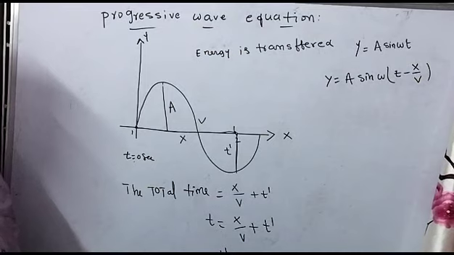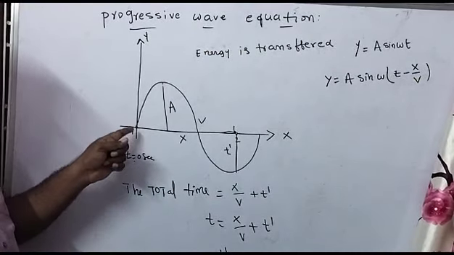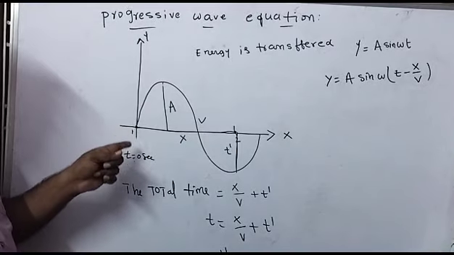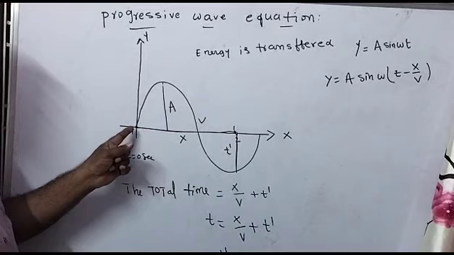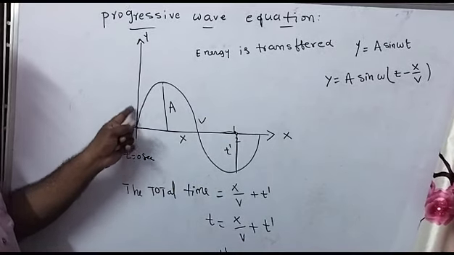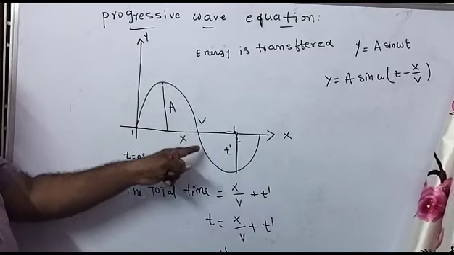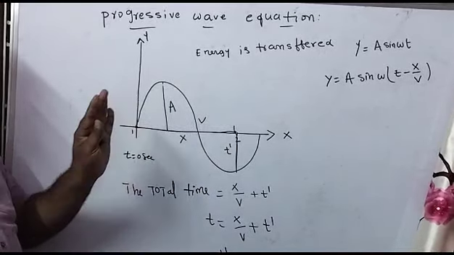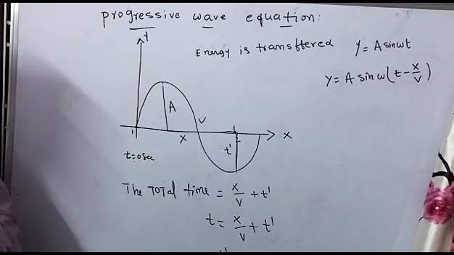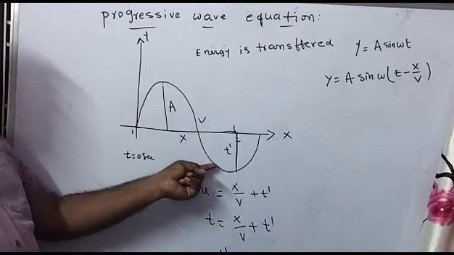Once again I will clarify this. In a transverse wave, the particle is vibrated perpendicular to the wave propagation. The particle's position does not change, but the particle vibrates with respect to the y-axis. Energy travels in the waveform. So this particle vibrates and transfers the energy, its work is completed, and the energy comes to here.